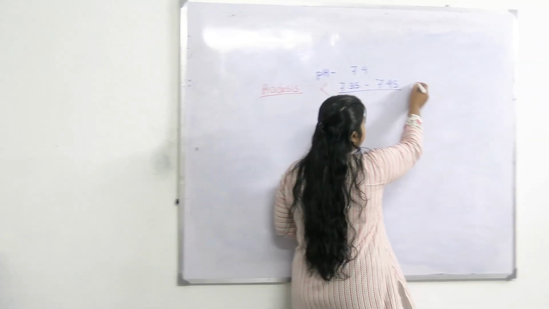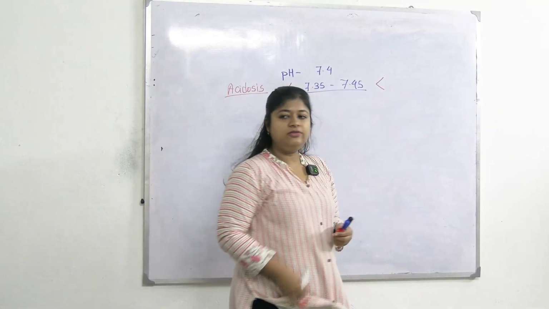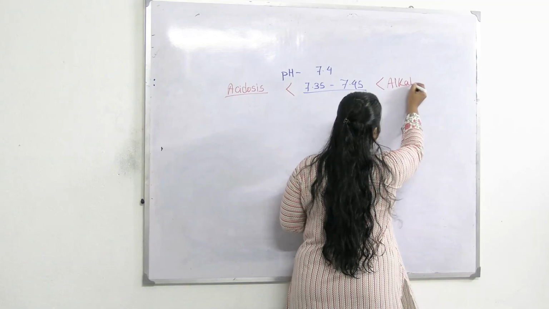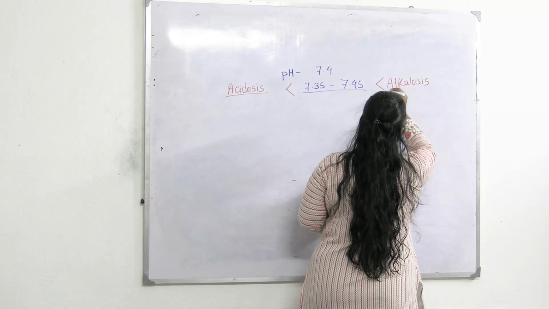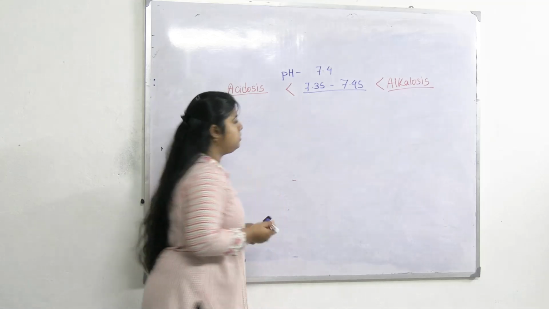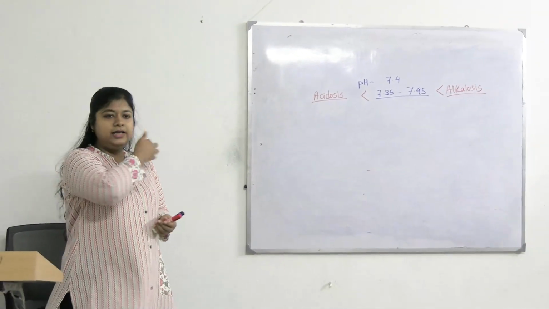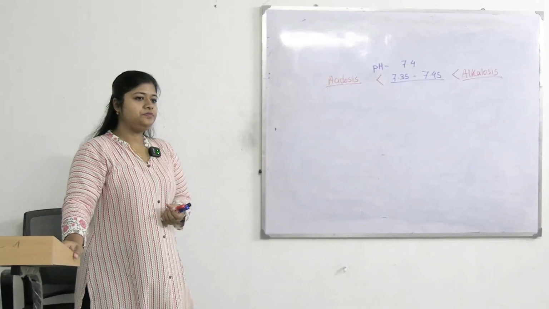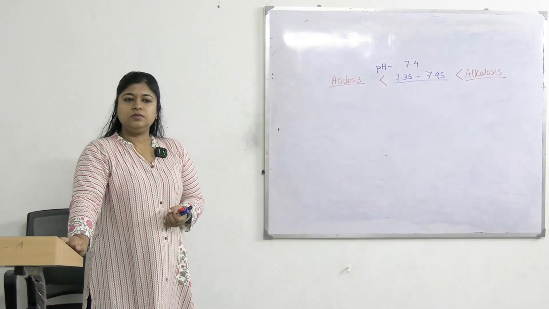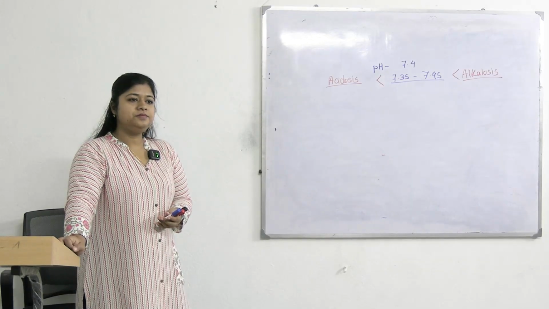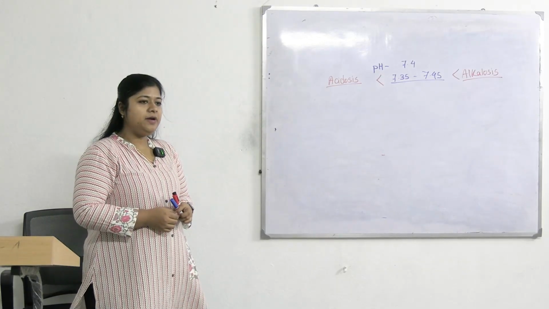And when the pH value will be greater than 7.45, that will be known as alkalosis. Okay. So acidosis and alkalosis. So what is the major acid of our body and major alkali of our body? Acid component of our body. Acidity is maintained by,